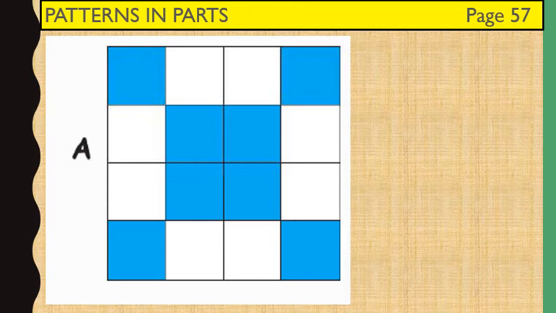Now, children, over to page 57. Patterns in parts. Children, can you see a grid A consisting of 4 by 4 boxes? Some boxes are colored blue while other boxes are kept white. You are supposed to find out how many boxes are colored blue and how many boxes are colored white.